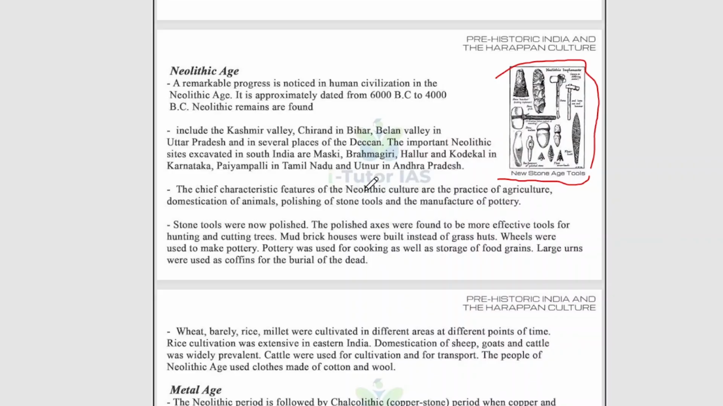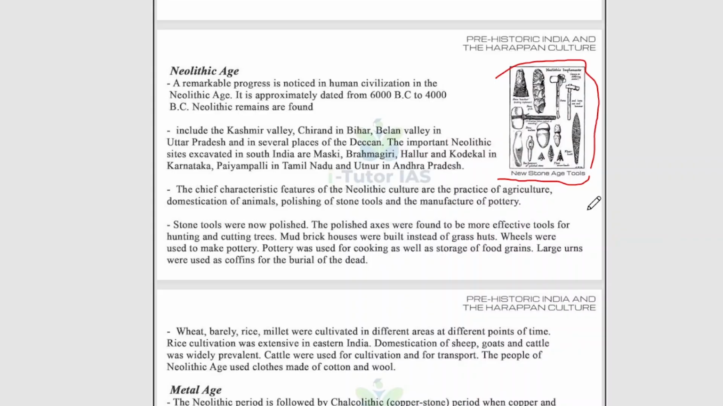And the chief characteristic features of the Neolithic culture are the practice of agriculture, domestication of animals, polishing of stone tools and the manufacture of pottery. The stone tools were now polished. The polished axes were found to be more effective tools for hunting and cutting trees. Mud brick houses were built instead of grass huts. Wheels were used to make pottery. So pottery started from the Neolithic age.